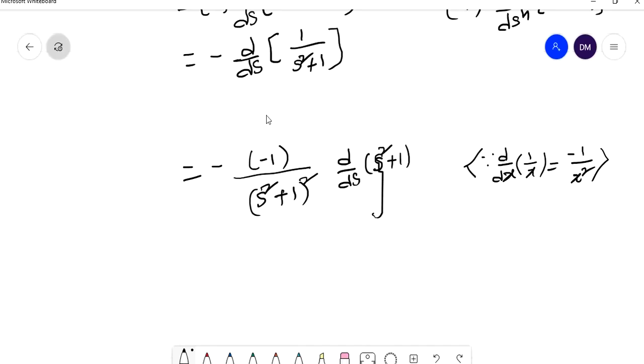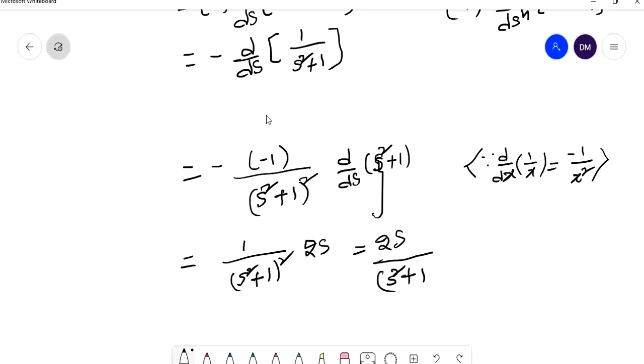So the minus becomes plus: 1 by s square plus 1 whole square into the derivative of s square plus 1, which is 2s. So this is equal to 2s by s square plus 1 whole square. This is L of f of t; I am taking this as f bar of s.